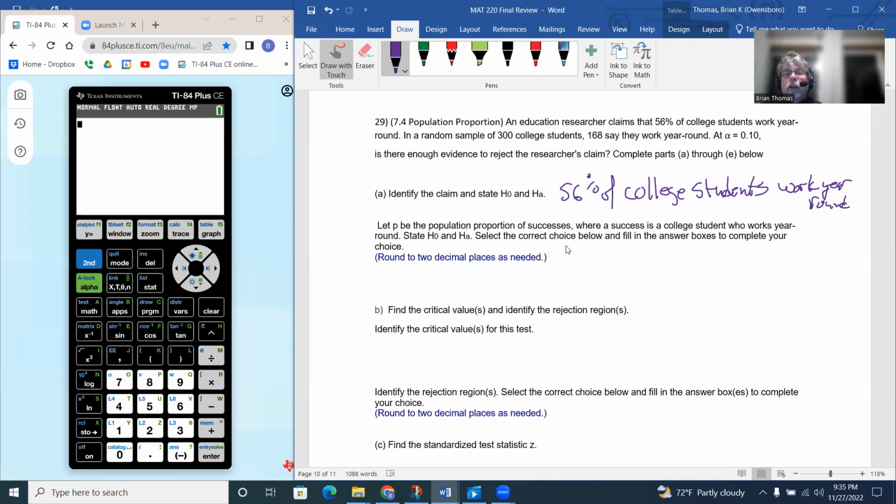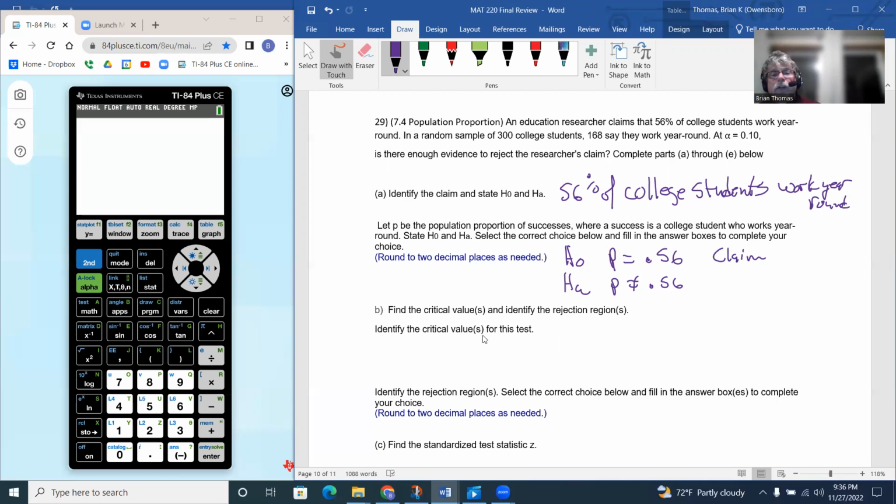So again, we're going to have H sub 0 and H sub A. So that's how we're going to have the population proportion, P. So what they're saying is that the 56% is going to be our claim, and so P is equal to 56% would be our null hypothesis, which means the alternative is going to be that P is not equal to 0.56. So notice how this is going to be our claim, the 0.56.